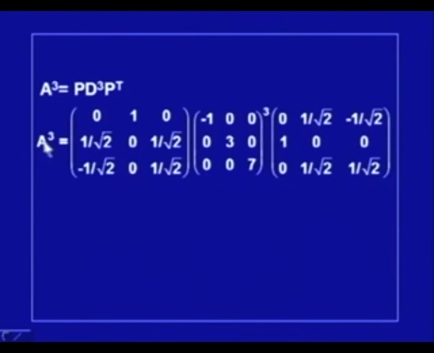Whatever be the value of n, maybe 3, 10, 20, I have to get only this product, and that is how we get A cube. So, in this example I have illustrated how you can make use of the diagonalization process to simplify your algebra.